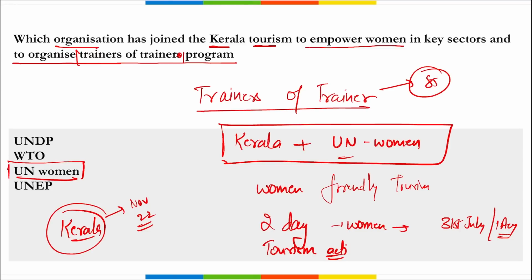Under this, it is expected that more than 10,000 startups will start up, and employment to more than 30,000 people will be provided. So it is the Kerala tourism program that tied up with UN Women to start this trainers of trainers program, which will help women have information about the tourism sector as well as promote tourism in the state of Kerala.